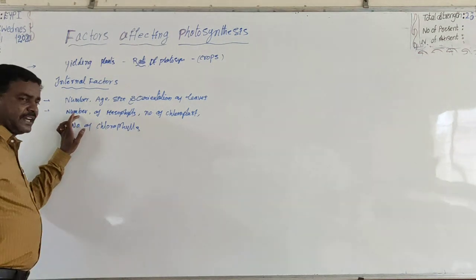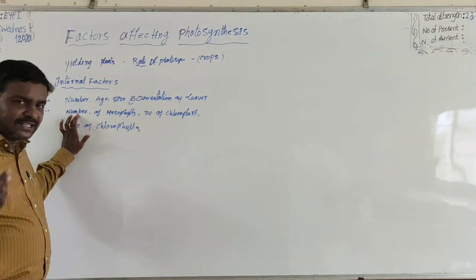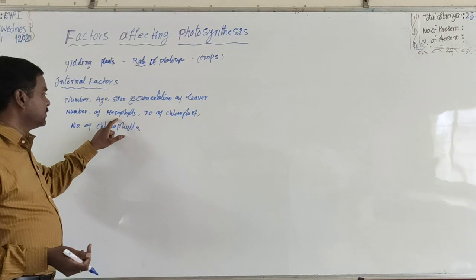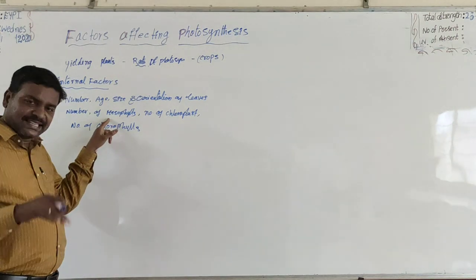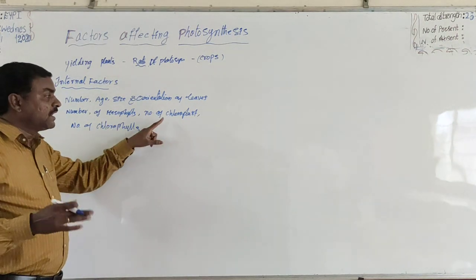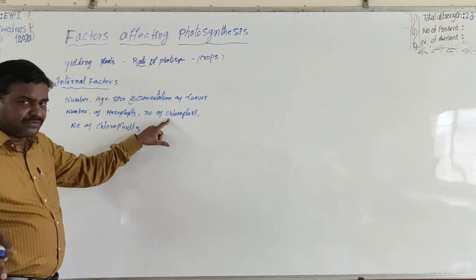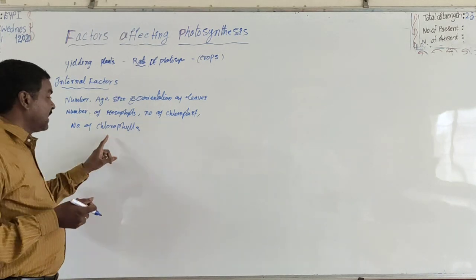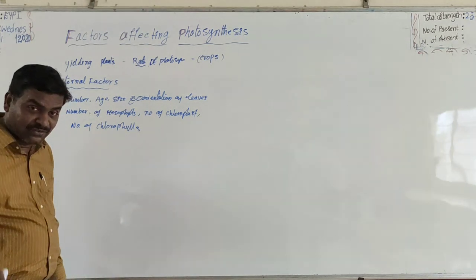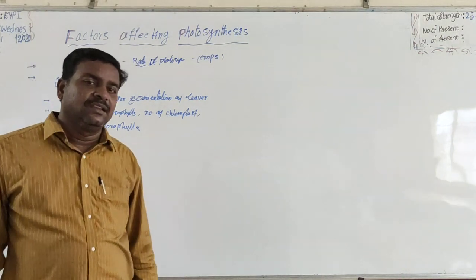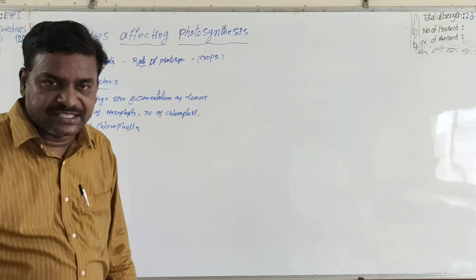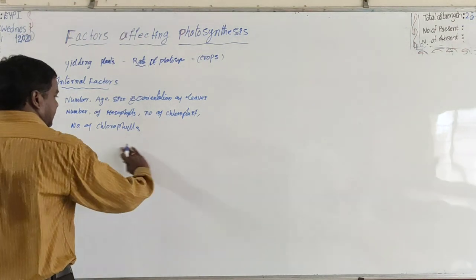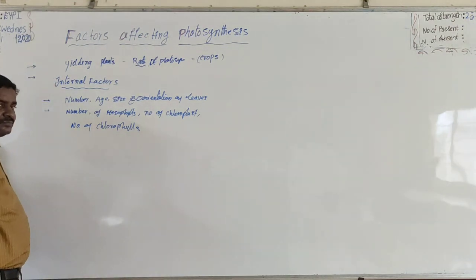Greater the number of mesophyll cells, automatically higher the rate of photosynthesis. The number of mesophyll cells in a leaf, the number of chloroplasts within the mesophyll cell, and the number of chlorophylls within the chloroplast, all these can influence the rate of photosynthesis and are internal factors.